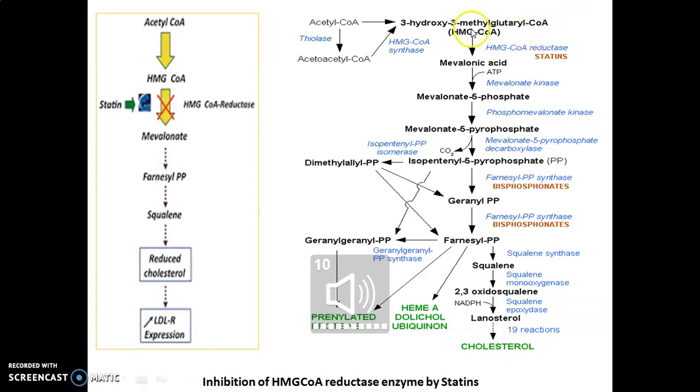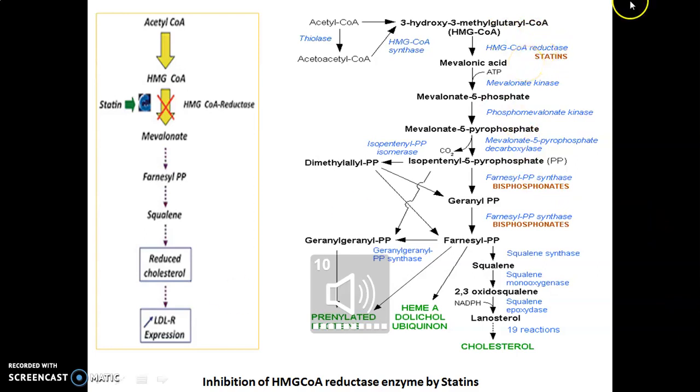So the conversion of HMG-CoA into mevalonic acid is a very important step as it involves the HMG-CoA reductase enzyme. HMG-CoA is the substrate which binds with HMG-CoA reductase to form mevalonic acid.